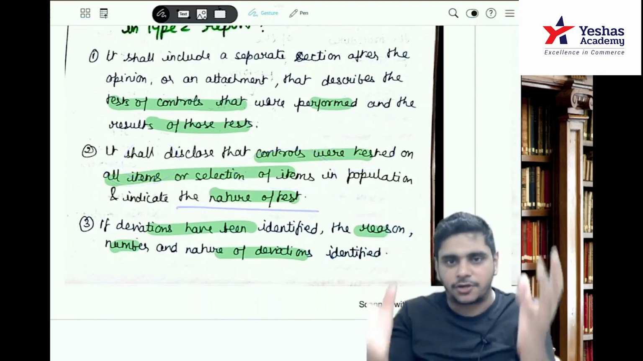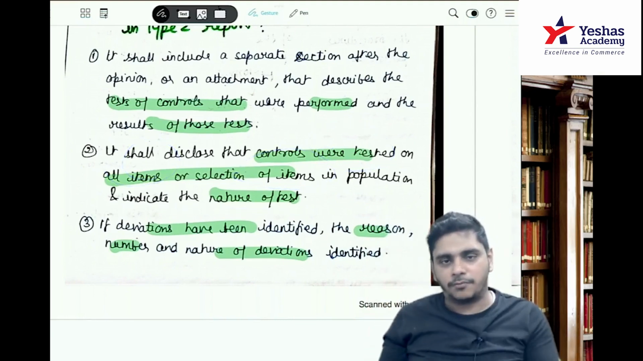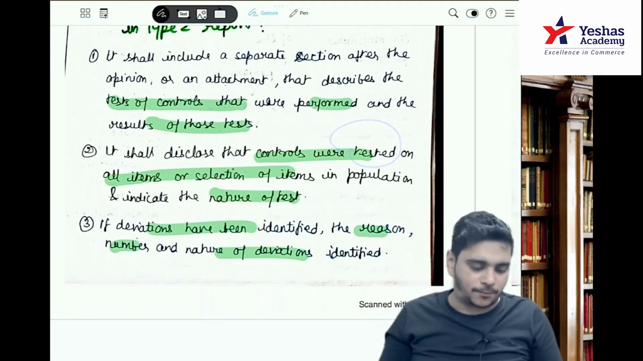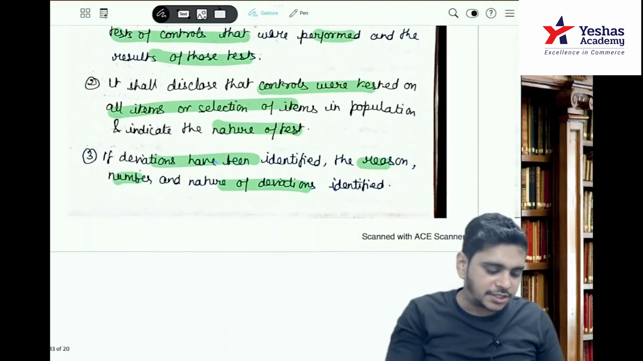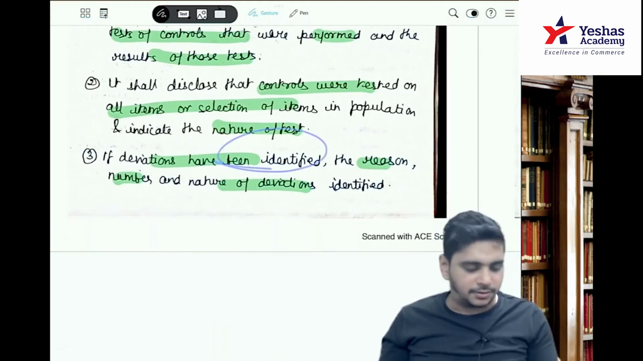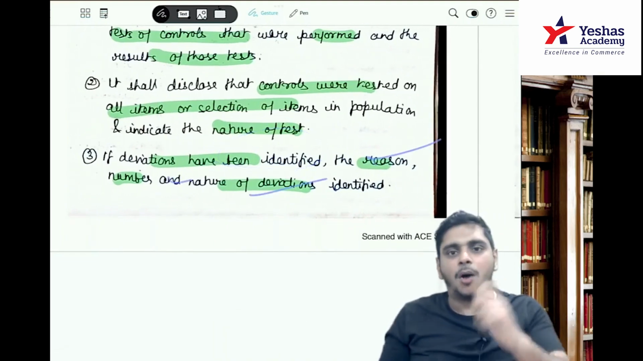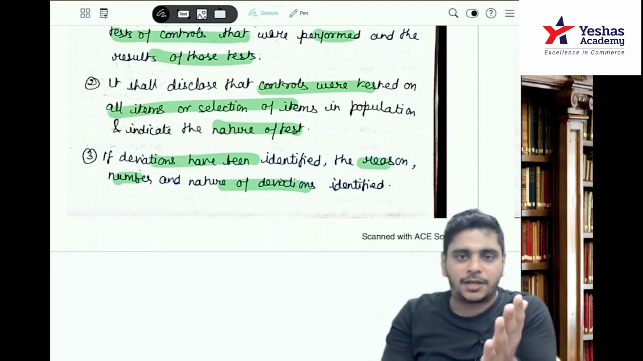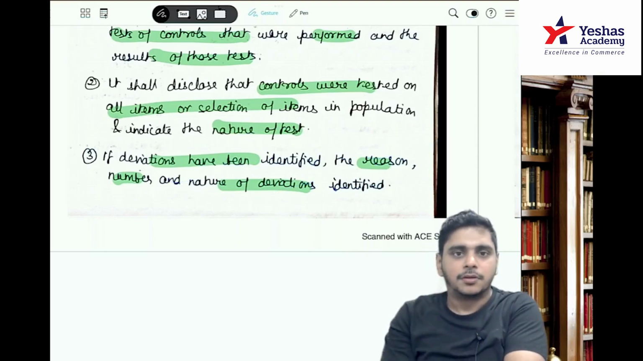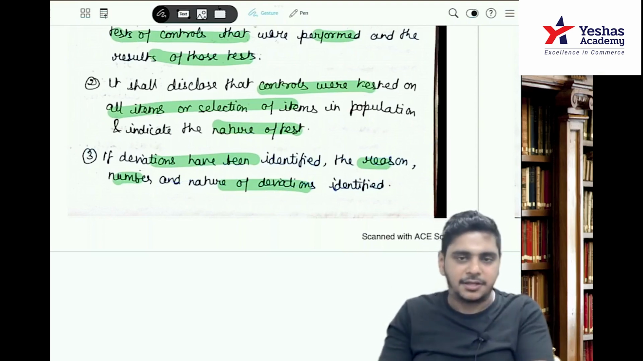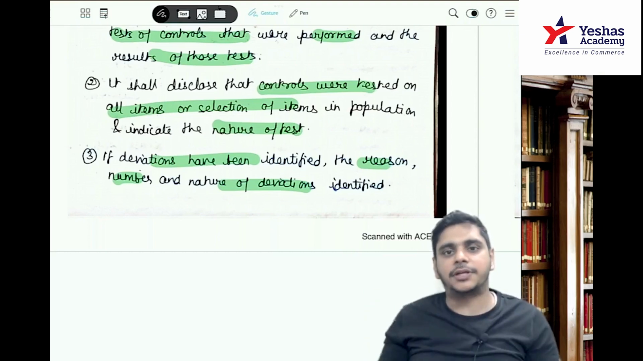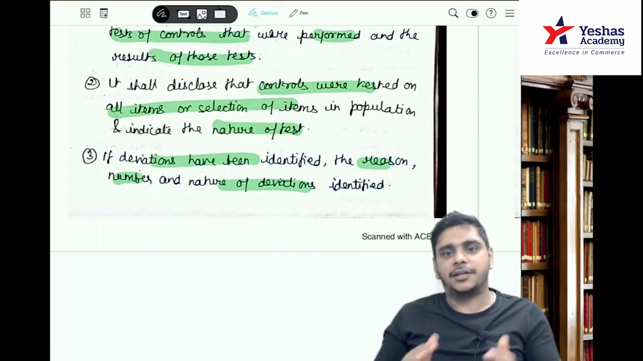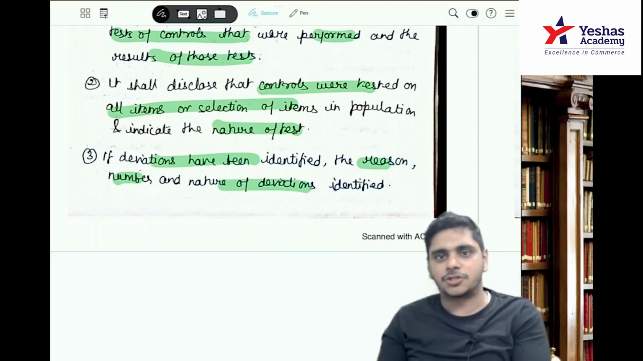First, we will talk about the tests of controls performed and the results of those tests. Number 2, it will disclose that the controls were tested on all the items or a sample from the population. If deviations have been identified, the reason, the number and the nature of the deviations. How many times it was deviated? Like we have designed a control that any bill above 1 lakh rupees has to be approved by Mr. A, so the system should detect it. There were 7 instances, sir, where they have not detected. So why have they not detected? 7 times they have not detected, and the nature of deviation is that a bill above 1 lakh is not detected.